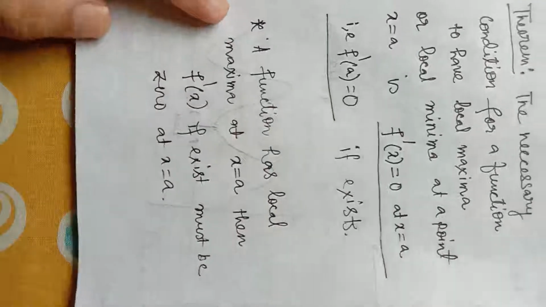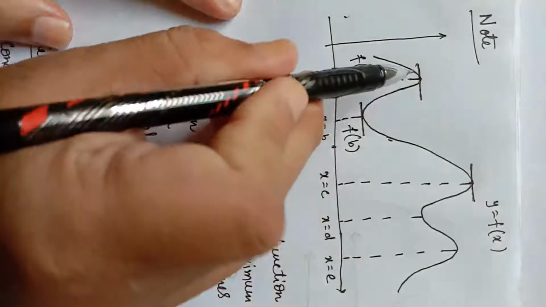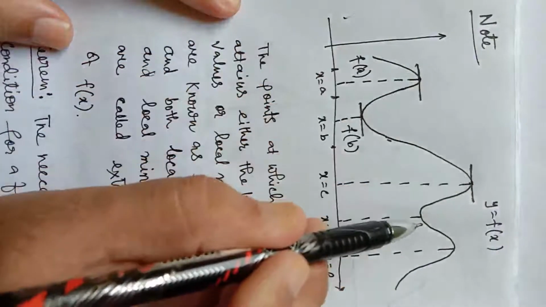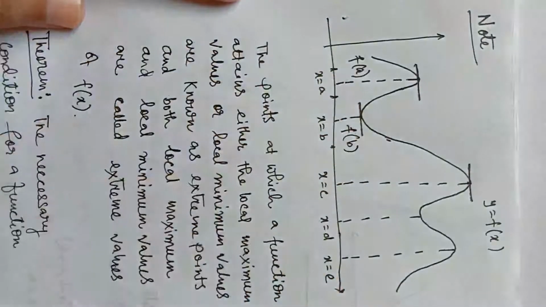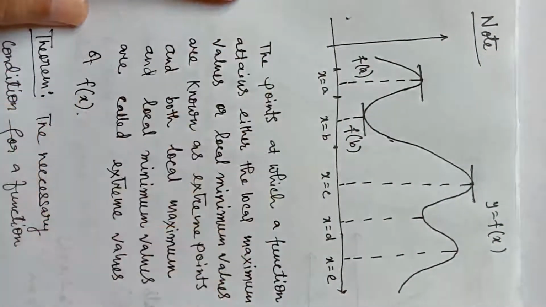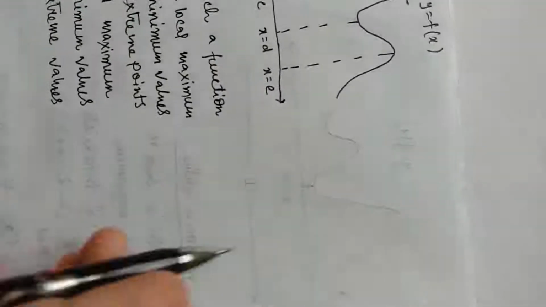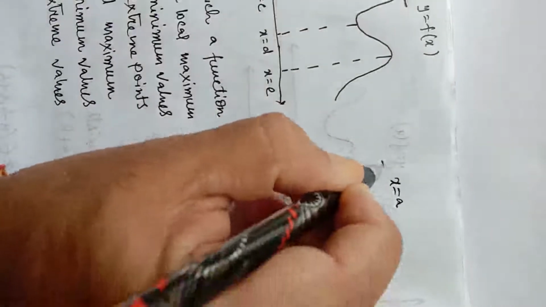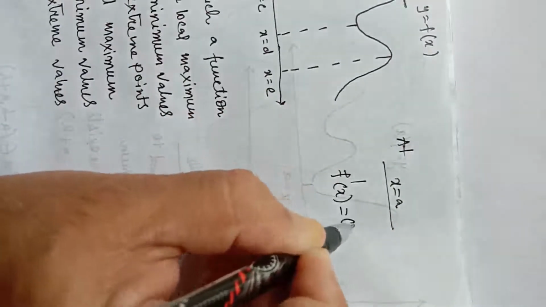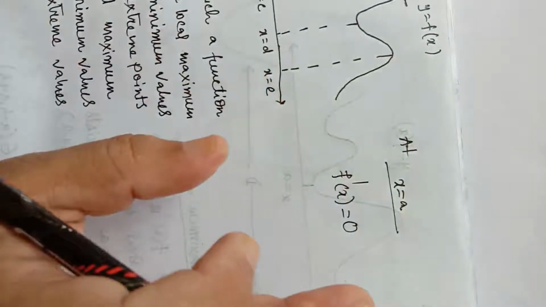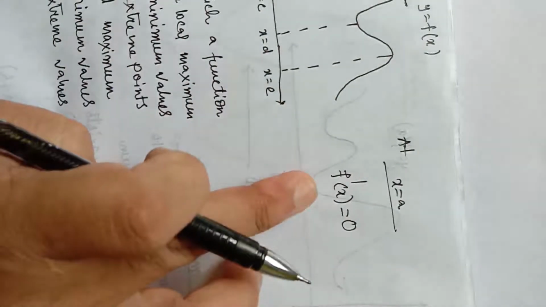So at a point x equal to a, at x equal to b, at x equal to c, at a point where a function has local maximum value or local minimum value, f dash x must be 0. This is necessary condition, but not sufficient. Not sufficient means, suppose at a point x equal to a, f dash x equal to 0, value of the function f dash x is 0. It does not mean that the function has maximum value or minimum value at that point.